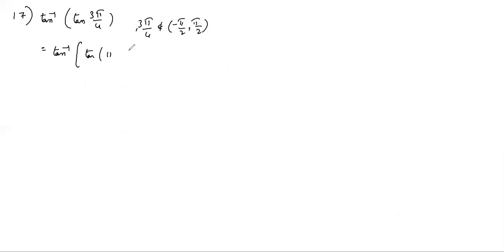Next one also the same. Tan inverse tan 3π by 4. 3π by 4 first of all does not belong to the principal value branch, minus π by 2 to plus π by 2. So you have to change this one. Tan inverse tan of 3π by 4, you can write π minus π by 4. Tan inverse tan 180 minus theta is minus tan π by 4. And you can write this one as tan inverse minus 1. Answer is minus π/4.